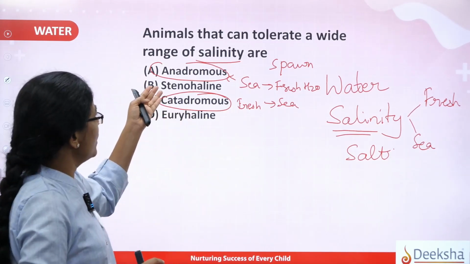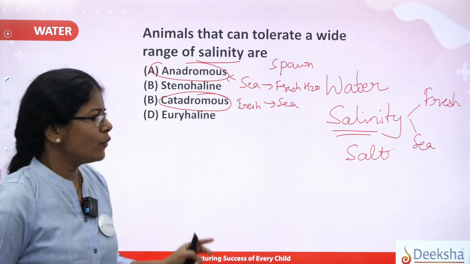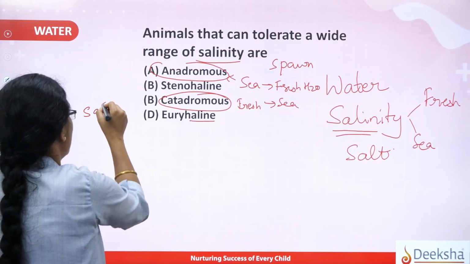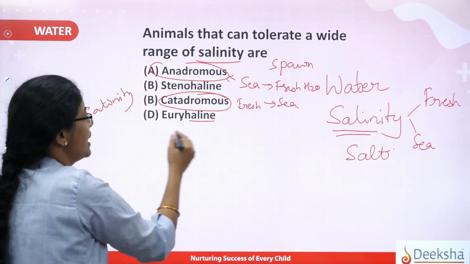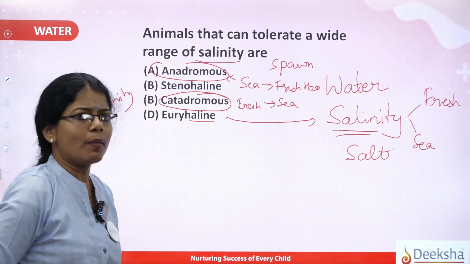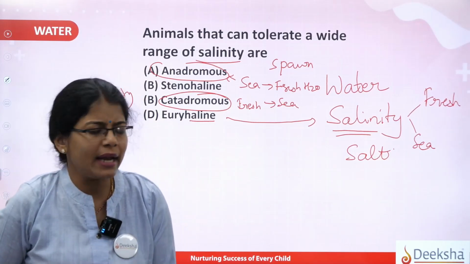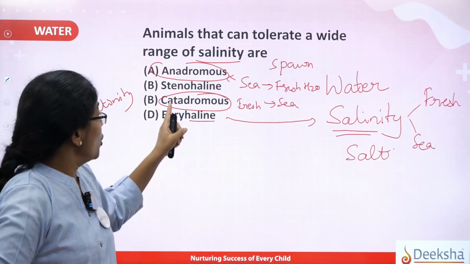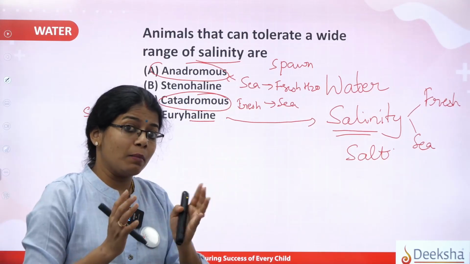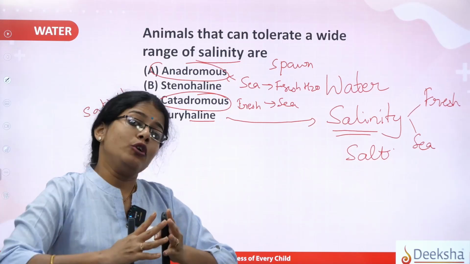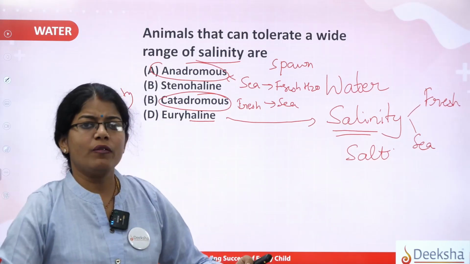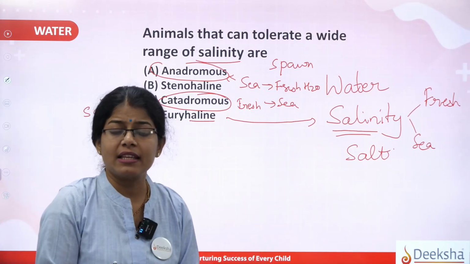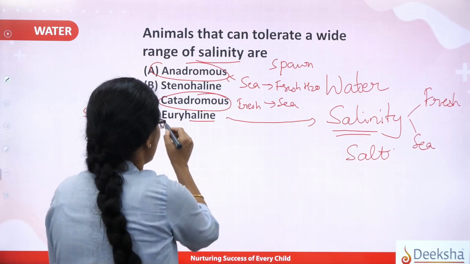So now let us see what is stenohaline and euryhaline. When we talk about haline, haline stands for the salinity. As I said, this salinity varies from water body to water body, right? So there are two types of fishes found here again. Euryhaline means those fishes which can tolerate a wide range of the salinity. That means they can go to a different water body and then they can adjust to the salinity. Those fishes will be called as what?